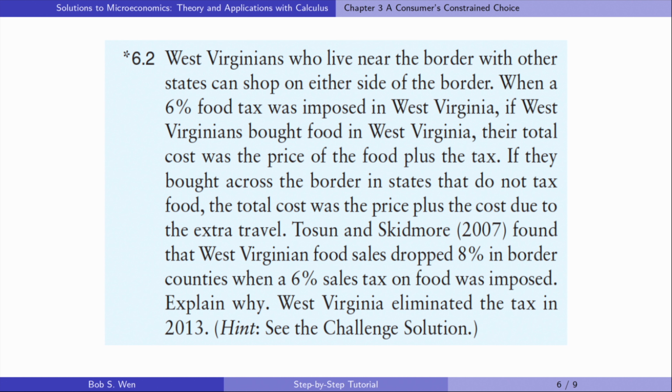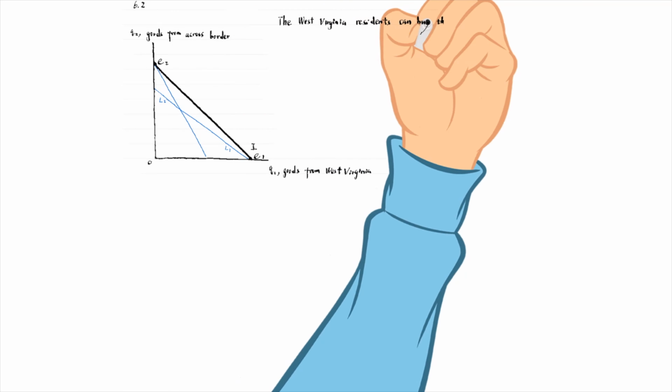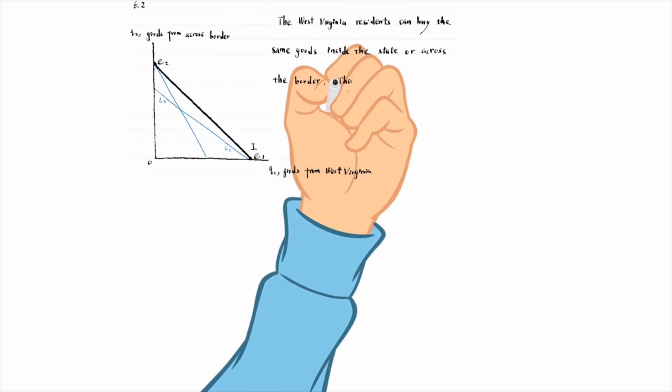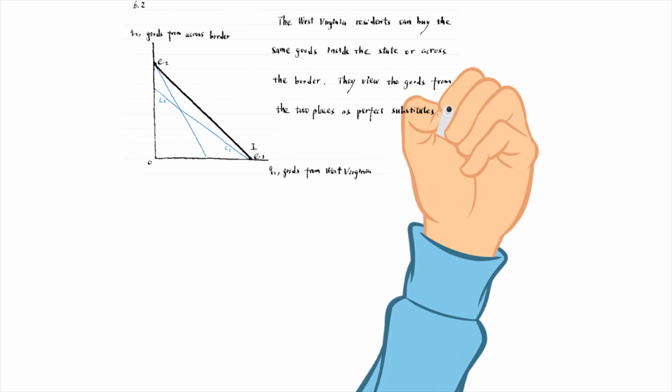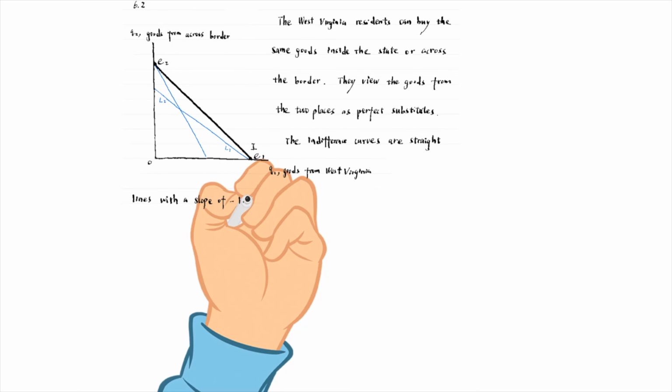Researchers found that West Virginian food sales dropped 8% in border counties when a 6% sales tax on food was imposed. Explain why. The West Virginia residents can buy the same products in the state or across the border. Suppose they view the same goods from the two places as perfect substitutes. The indifference curves for perfect substitutes are straight lines with a slope of -1.